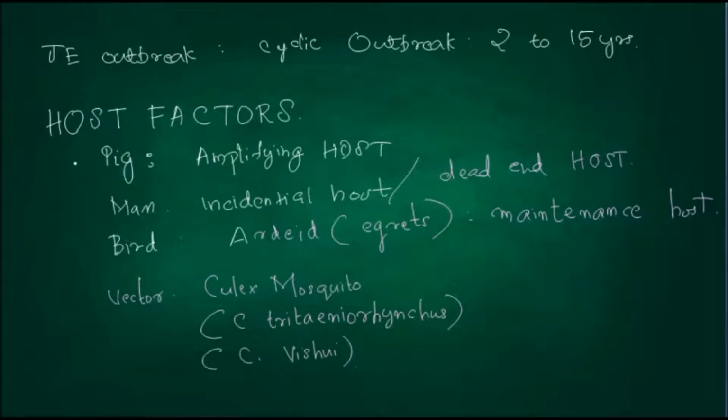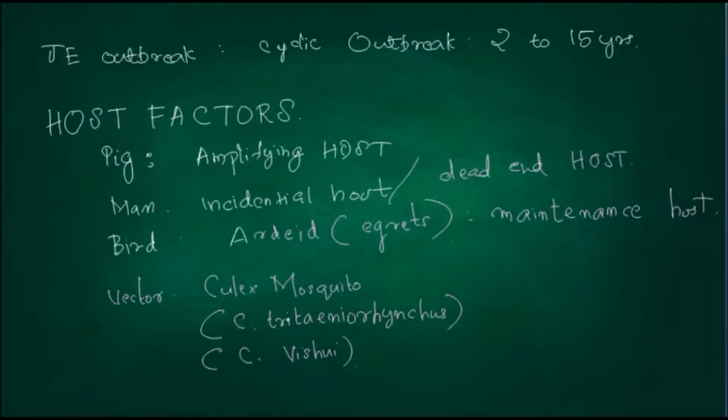So what are the host factors? Pig is the amplifying host, and man is the incidental host, or a dead end host. Bird is the ardeid bird or egrets, it's a maintaining host, and the vector is the Culex mosquito. Two varieties of Culex mosquito are responsible.